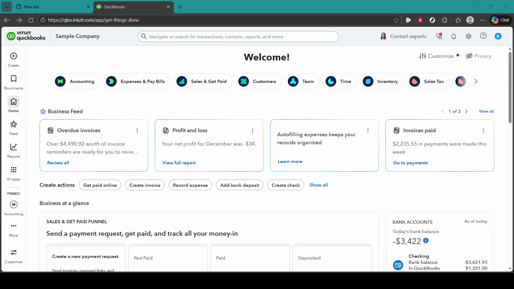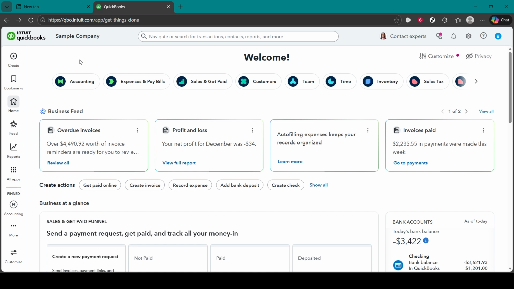In today's video, I'm going to teach you how to manually add a deposit in QuickBooks. Maybe you've taken a batch of checks to the bank, received a refund, or need to record a transfer of funds. Manually adding a deposit ensures your books match what actually hit the bank and makes future bank feed matching smooth and accurate. We'll keep this simple and clear, and I'll share a few tips along the way to help you avoid common mistakes.